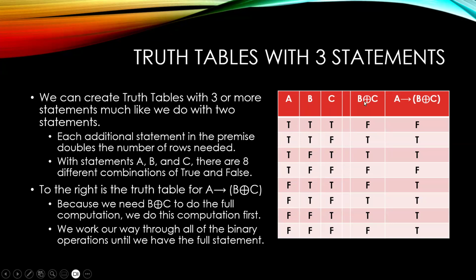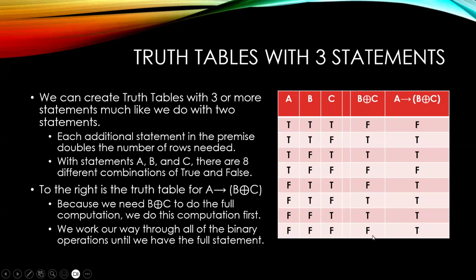And we can then create these truth tables. And so in this case, B exclusive or C. And so in order for B XOR C to be true, we would need one to be true and one to be false. Otherwise, it's going to be false. And so in the first case, they're both true, so this is false. For the next case, one's true, one's false, so we get a true statement. For the next one, false and true, that means it's true. Both false, it's false. And then we can repeat that. These next four are the exact same.